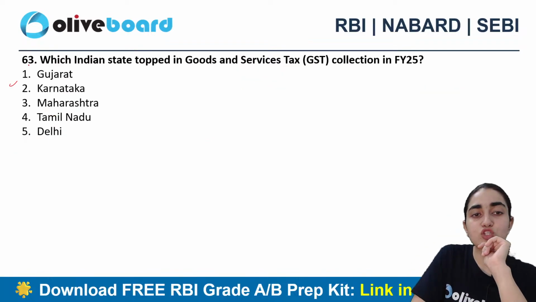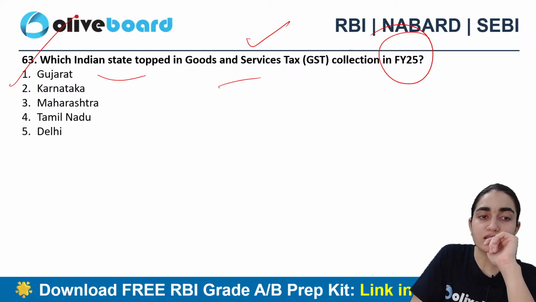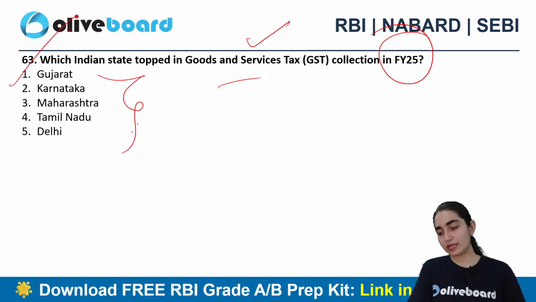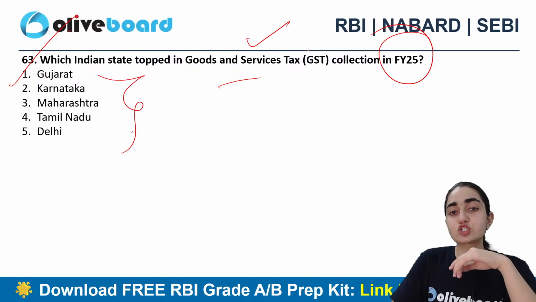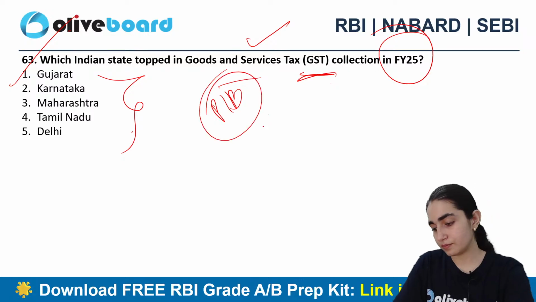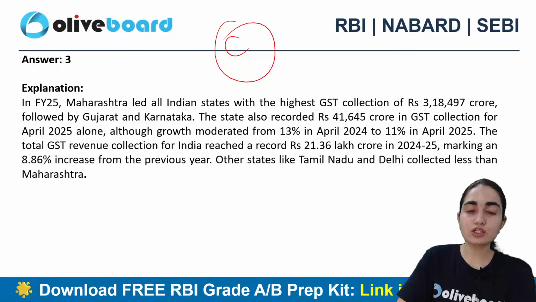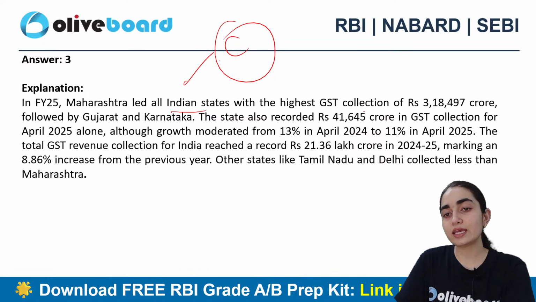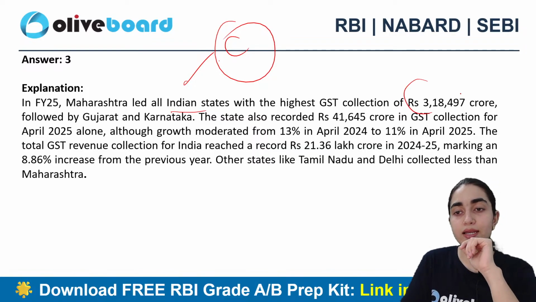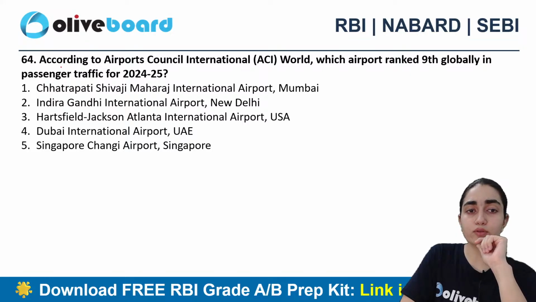Next question is about which Indian state topped in GST collection in financial year 25. Is it Gujarat, Karnataka, Maharashtra, Tamil Nadu, or Delhi? Which has topped in GST collection recently? I'm very sure that people already know the answer. We have already covered it in our PIB also. C. Anyone else? Alright, so C is the correct answer. Maharashtra led all Indian states with the highest GST collection, worth about what amount? They can ask you about the amount as well, that is 3,18,497 crores. Correct.